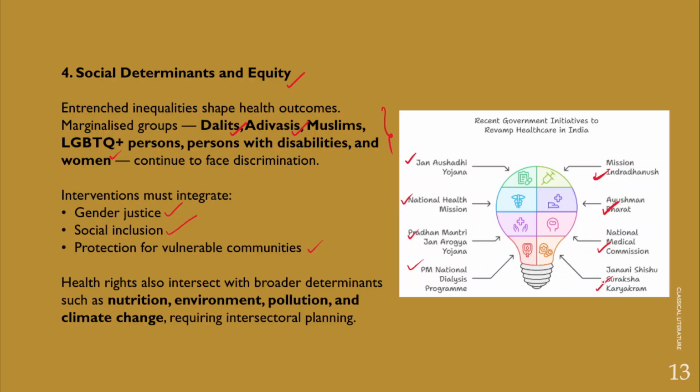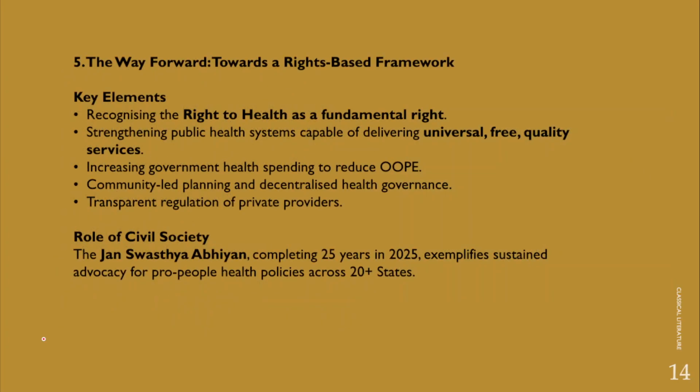Right? So in this context, it is very important that the government should focus on increasing public investment, providing a pollution-free environment, and also ensuring nutrition for children, pregnant women, and lactating mothers, including adolescent girls, and at the same time focus on other important aspects to achieve universal healthcare and the objectives under the right to health. However, what should be the way forward?